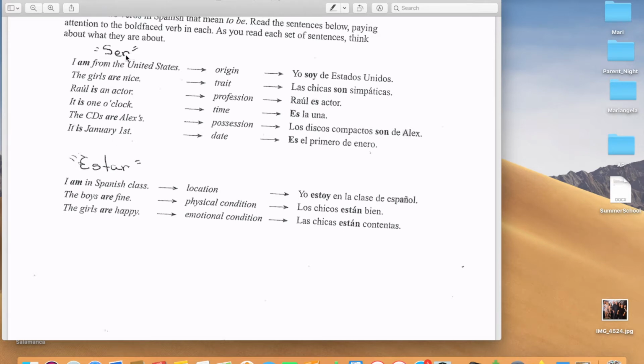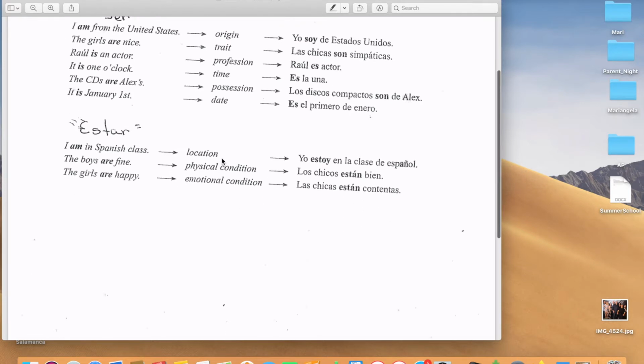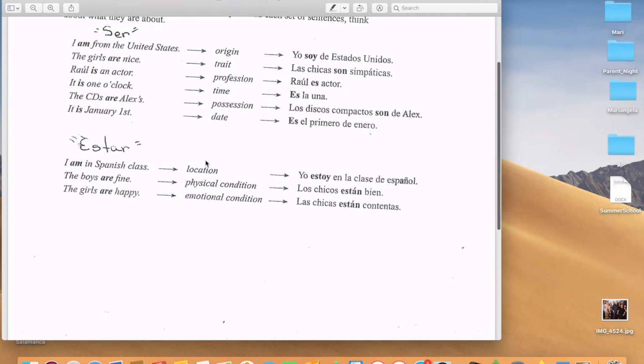Ser, when do you use ser? When you're talking about origin, where people are from, when you're talking about trait, profession, time, possession, and date. That's when you use ser. When do you use estar? When you're talking about location, physical condition, and emotional condition, okay? That's it. I want to make it simple. That's all you need to know now, all right? In Spanish 3. Very easy.